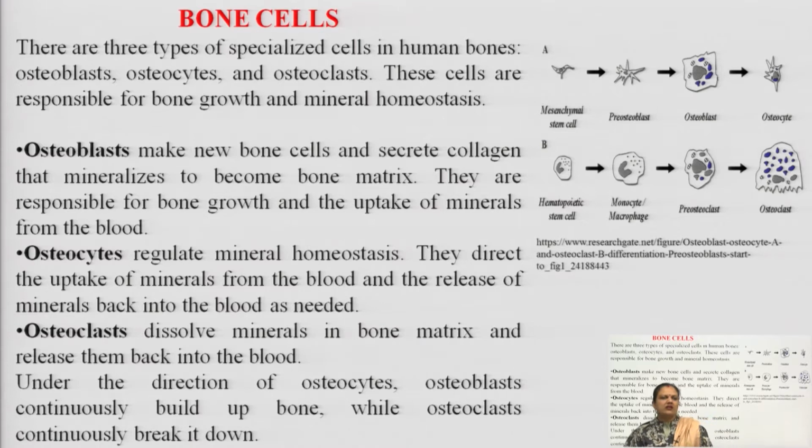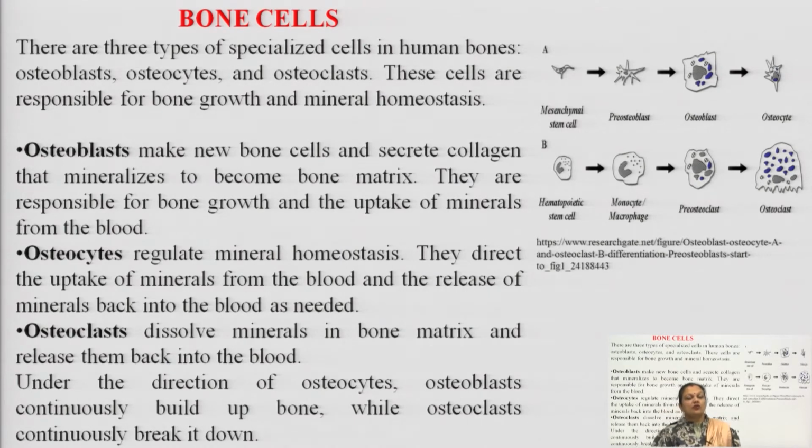Coming to these different osteoblast, osteocyte and osteoclast cells. First, the osteoblast cells: what do they do? They make new bone cells. Blast means formation, so osteoblastic cells are involved in the regular formation of new bone cells, and they secrete collagen protein.